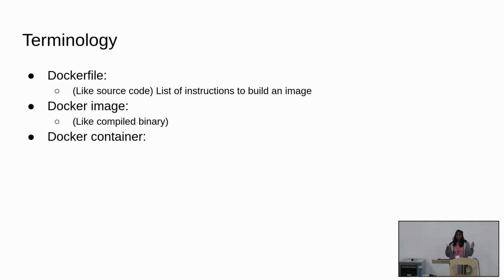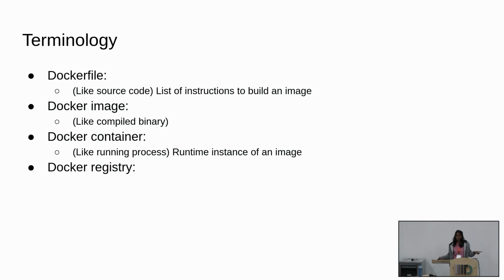And then again, if this is the equivalent of a.out, what do you do to the a.out? You run it. You do ./a.out. So the equivalent of running is Docker run, and the running process is now a container. So a container is the runtime instance of an image.